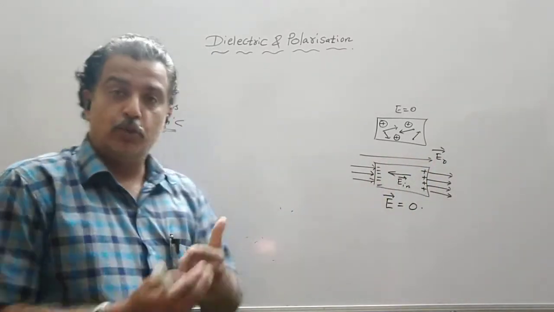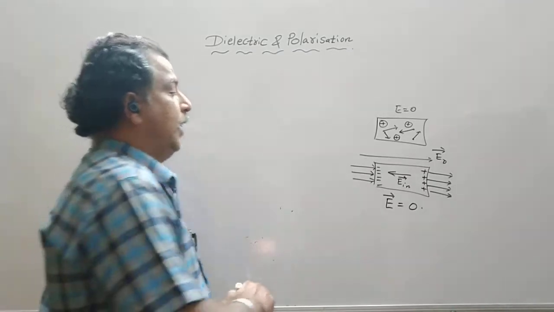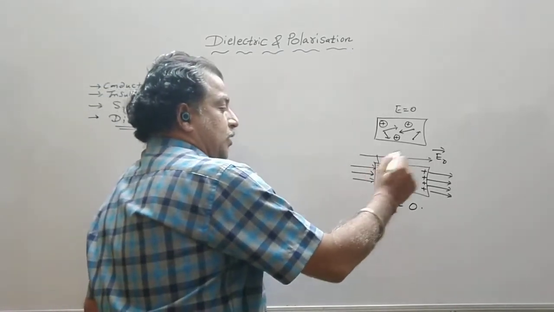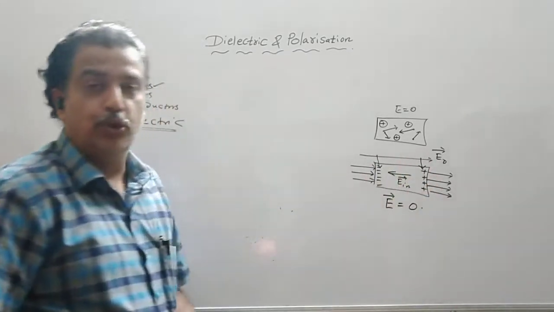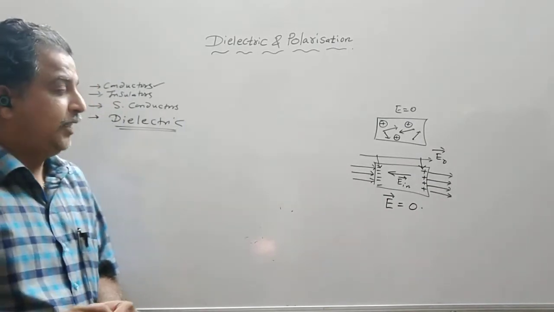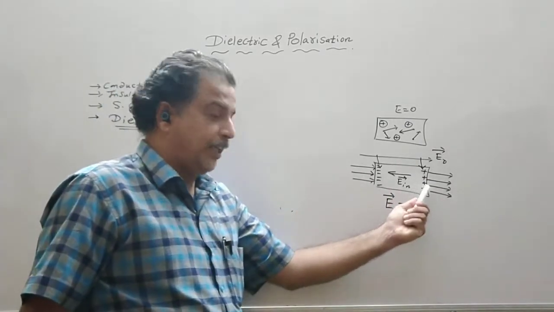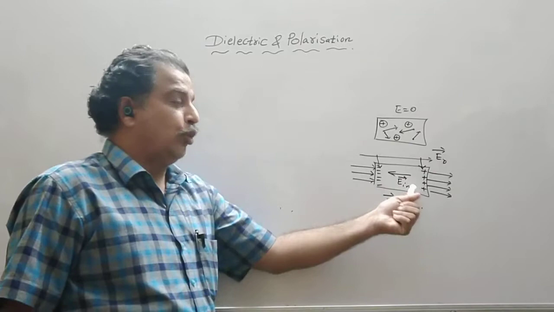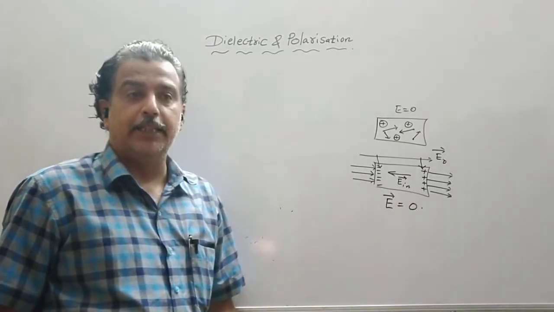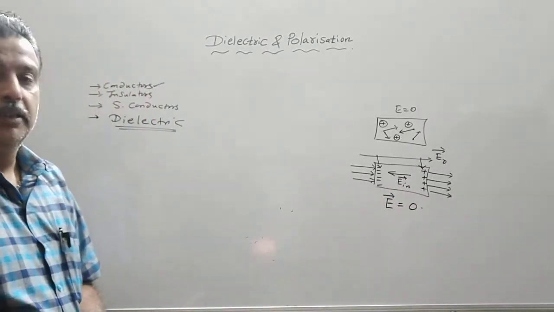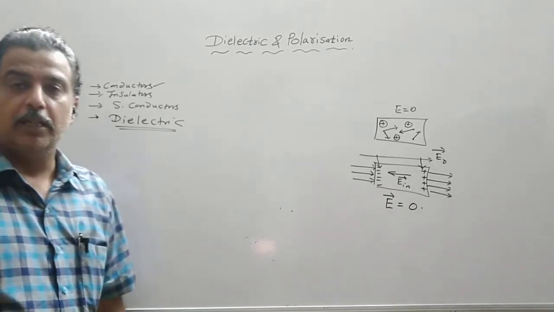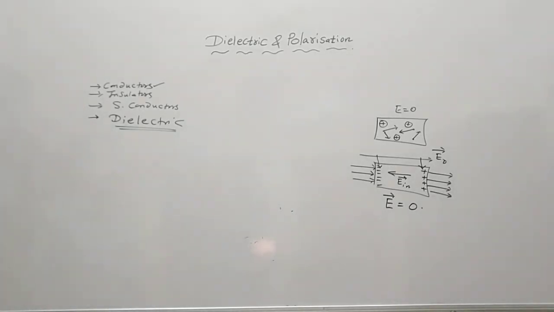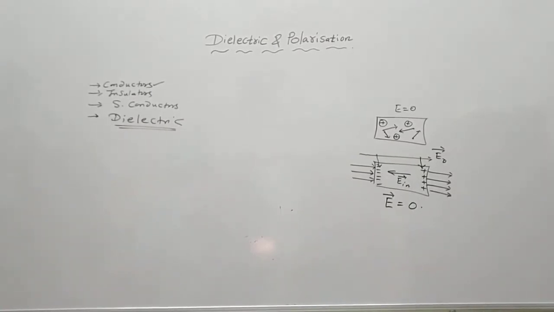So the redistribution of the charges takes place, and these charges are known as the induced charges. These induced charges produce an electric field in the opposite direction, that is E induced, such that the resultant field becomes 0. So this was the behavior of a conductor in the absence of the field and in the presence of the field.